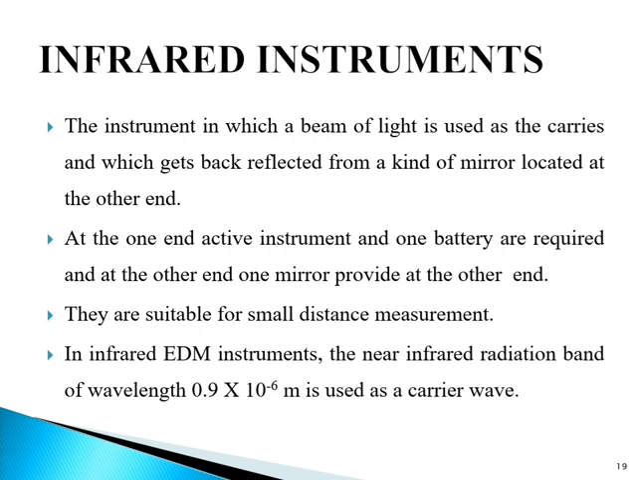The main disadvantage of the infrared instruments is that the power output of the diodes is low, and therefore the range of such instruments is generally limited to 2 to 5 kilometers.